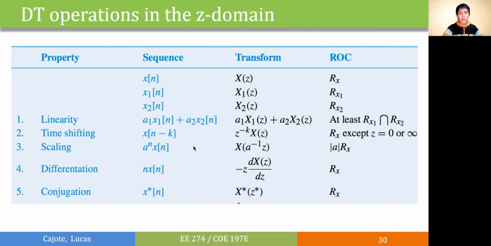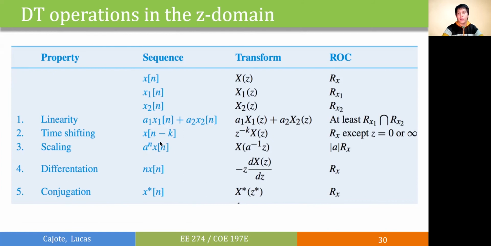We also have time shifting. So if we have a time delay by k, then we multiply the transform by z to the minus k. And if we have z to the minus k, we have exception at z equals 0. Now, if this time shift is an advance, then we multiply z to the k, and then we'll have exception at z equals infinity.